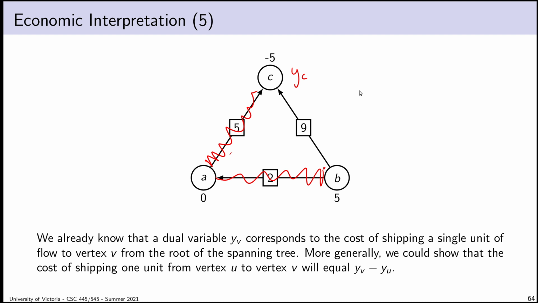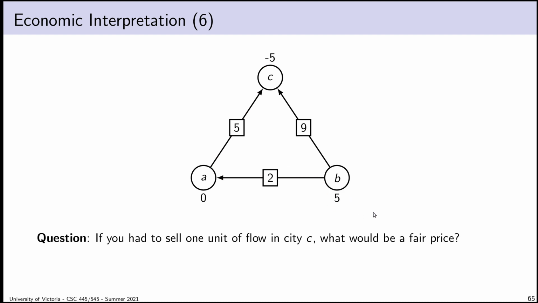And it's very important for this interpretation that we only think about 1 unit of flow at a time. If I want to sell 10,000 units of flow in vertex C, that's going to be more complicated. It can't be modeled by this because I don't know what I do with the other units. C only seems to have a demand of 5. There are only buyers for 5 units of flow. So let's just talk about selling 1 unit of flow. If there's any demand, I know there will be a buyer for it, and if there's any supply, I know there will be a seller.